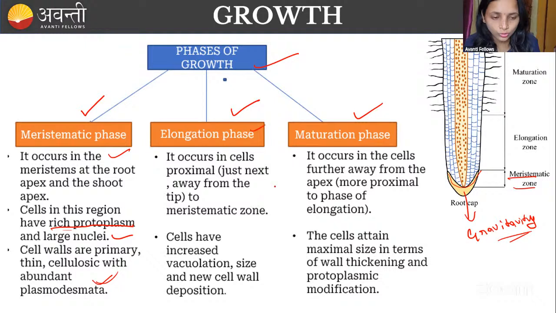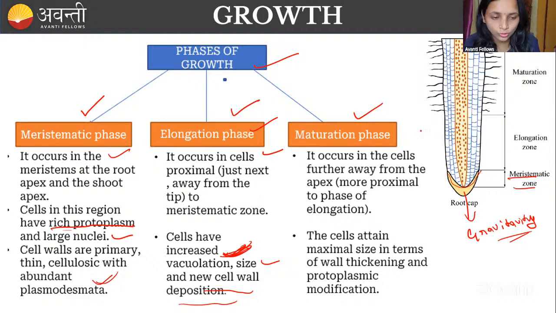Then coming to the elongation phase: after the meristematic phase, there is the elongation phase. The cells are very small at first, right? Just remember, now the baby has been born, later the baby is growing. The cells come to the elongation phase, which means they are going to elongate. This occurs in the cells proximal to the meristematic zone. The cells show increased vacuolation. Remember, vacuolation is increased here. New cell wall deposition also takes place because the next step is maturing.